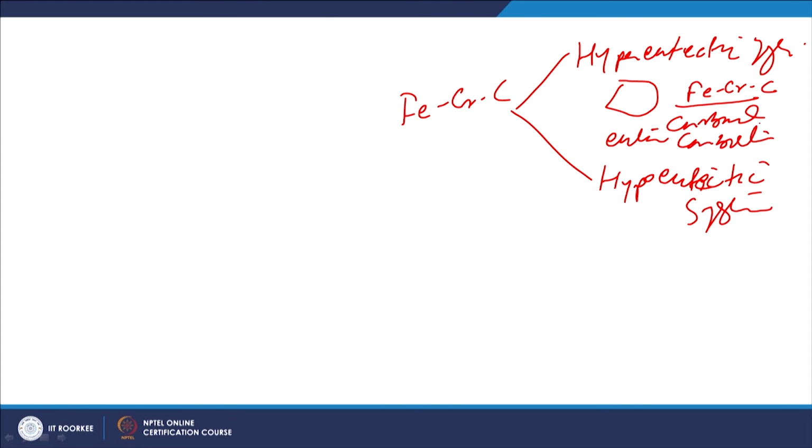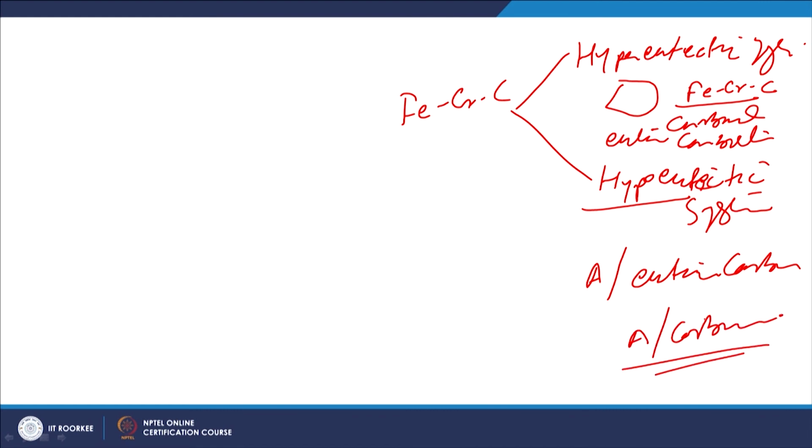In hypoeutectic systems, we have the austenite and the eutectic carbides, so eutectic carbides are basically an austenite plus carbide mixture, and the matrix is austenite. In the hypereutectic case, we have the big primary carbides of iron, chromium, and carbon.